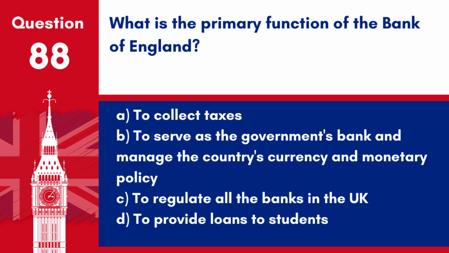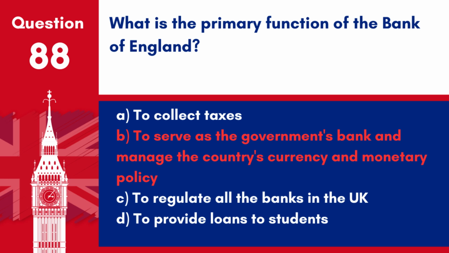Question 88. What is the primary function of the Bank of England? A. To collect taxes. B. To serve as the government's bank and manage the country's currency and monetary policy. C. To regulate all the banks in the UK. D. To provide loans to students.